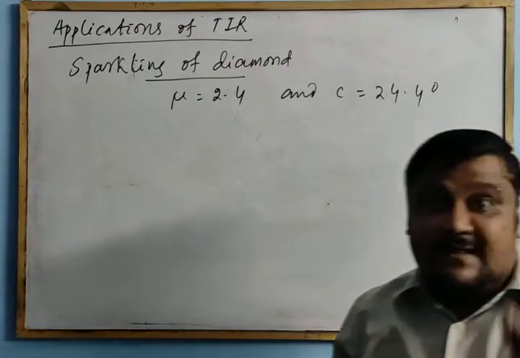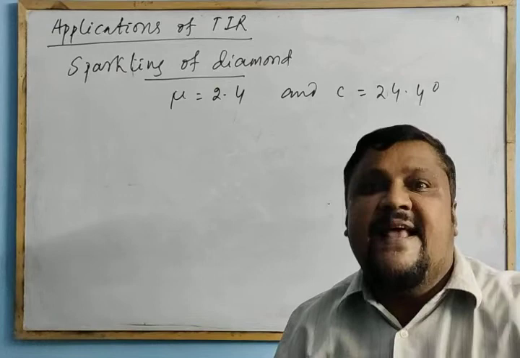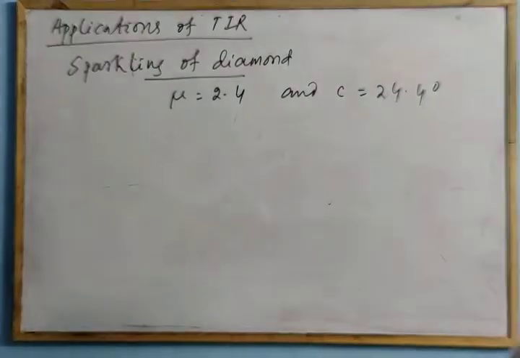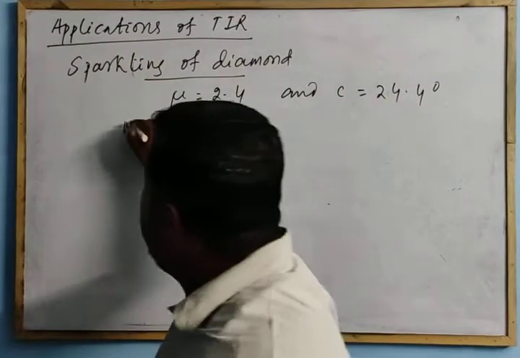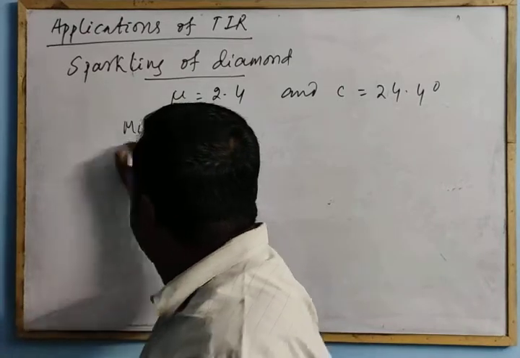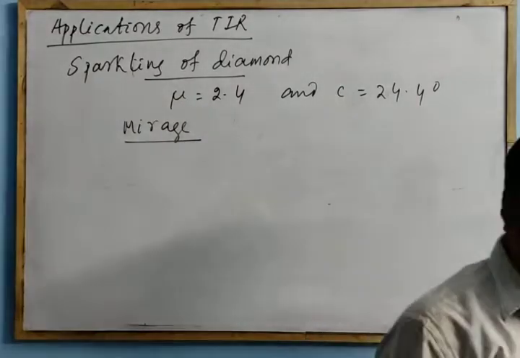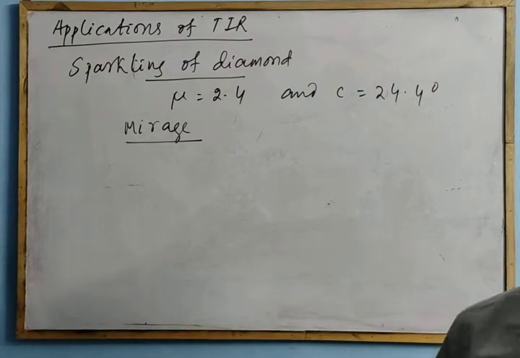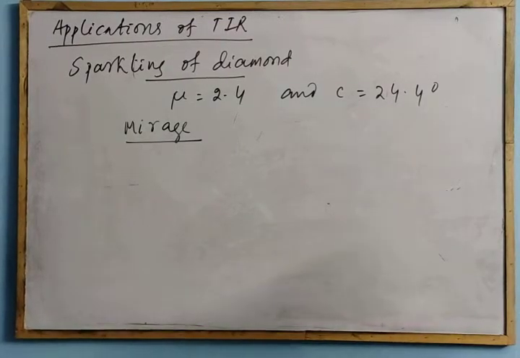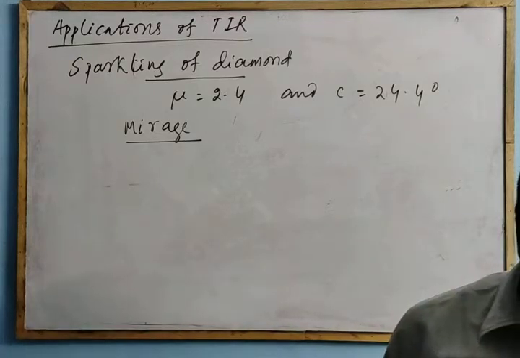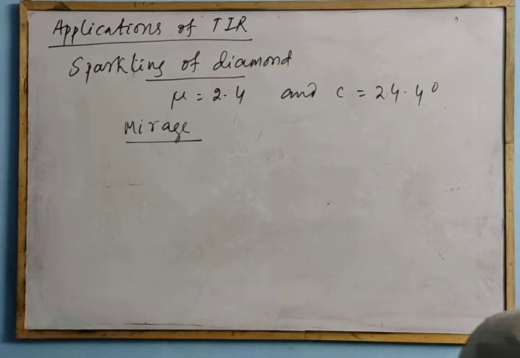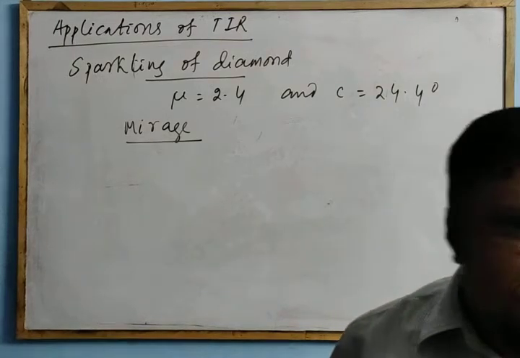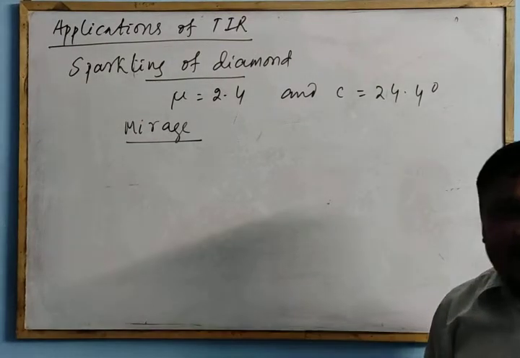And another important one is mirage. Mirage is an optical illusion observed generally in deserts. It is the optical illusion of water, where an inverted image of an object is observed along with the object itself on a hot day.